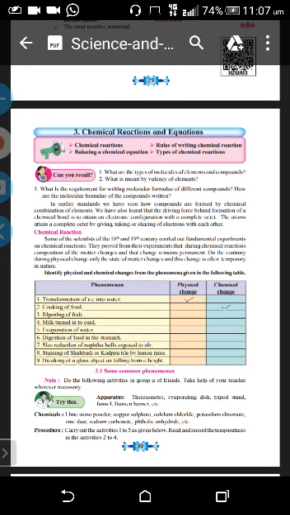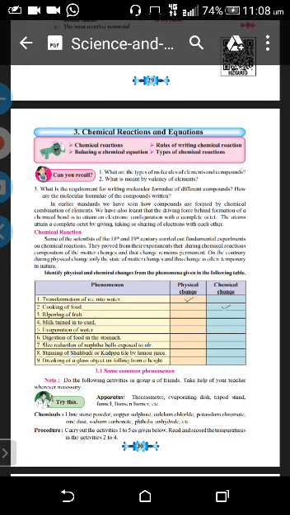Now what is the meaning of physical change and chemical change? What type of physical changes take place in surroundings and what type of chemical changes take place in surroundings? That you must know. Now physical changes, I'll give you the examples. Ice is kept in the fridge. When you remove the ice, it melts and is converted into water.